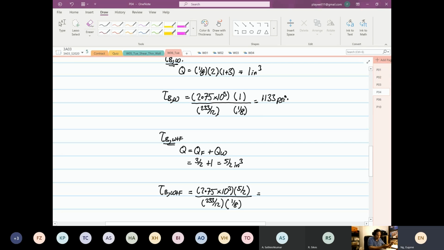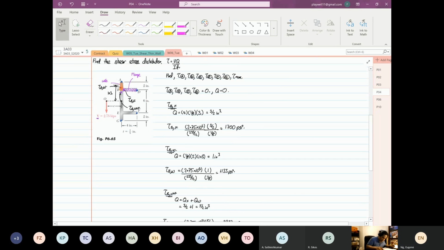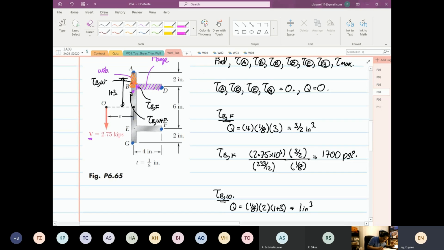Okay, so 2.75 times 5 over 2, 233 over 12, 1 over 8. So it's equal to 2832 psi. And finally, okay, now you don't need to find point E, right?